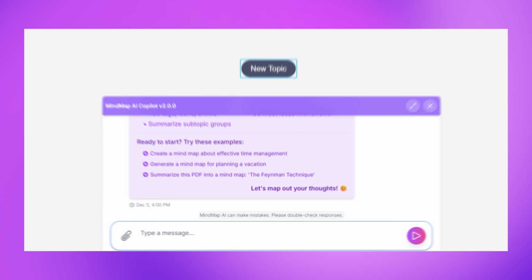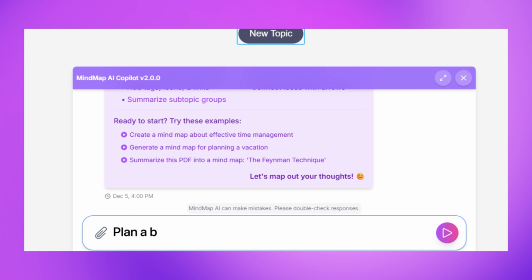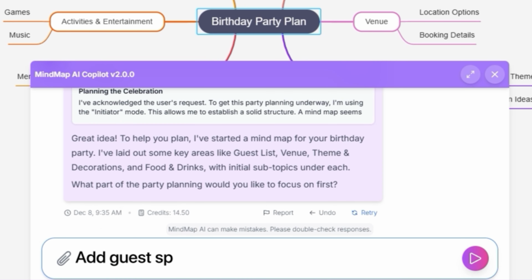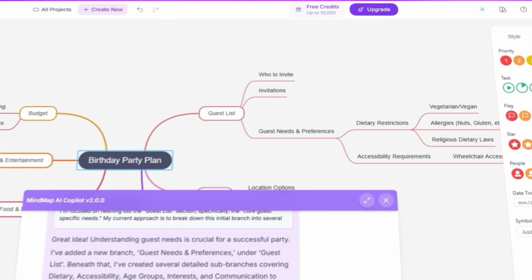Transform your brainstorming with our interactive AI chat. Simply type a prompt like "plan a birthday party" and watch AI thinking build your structure instantly. Let AI assist your ideas, turning quick thoughts into organized plans and fresh angles.